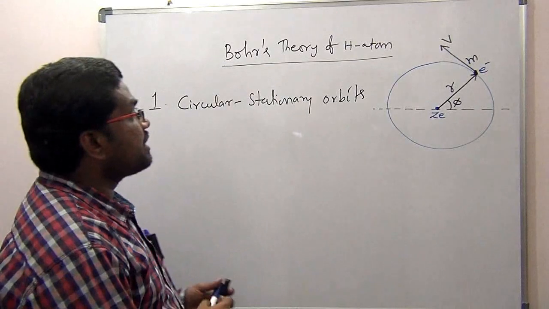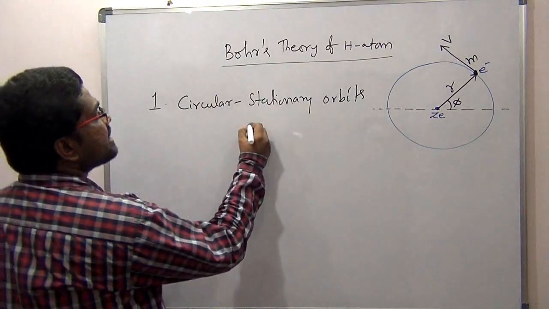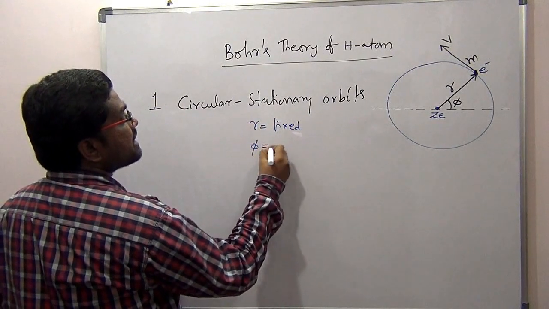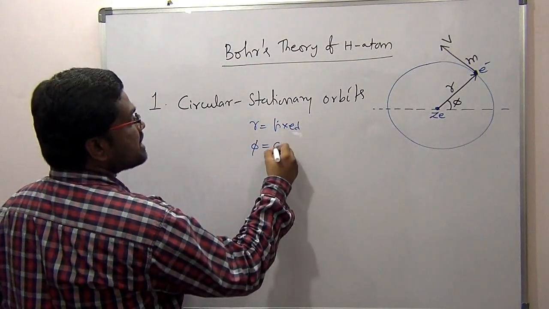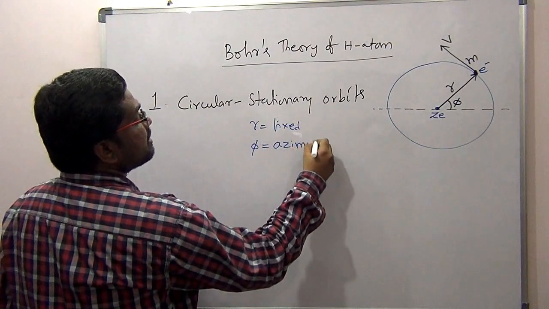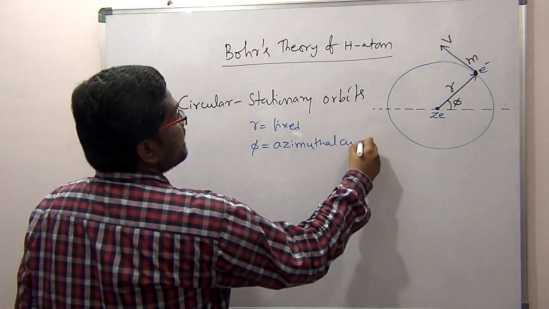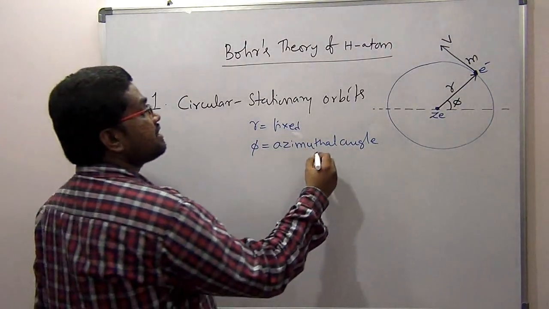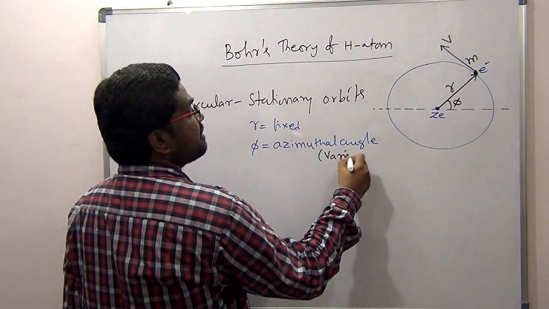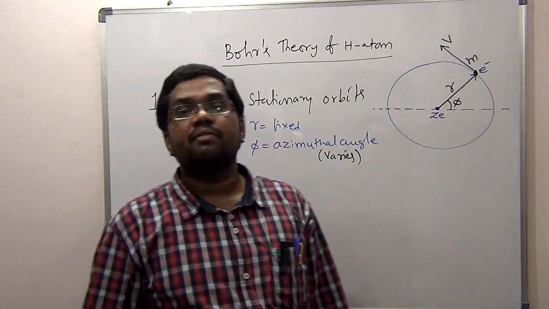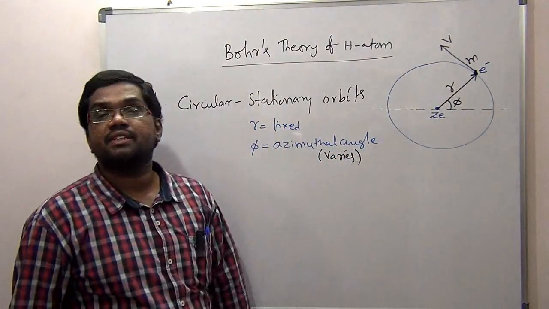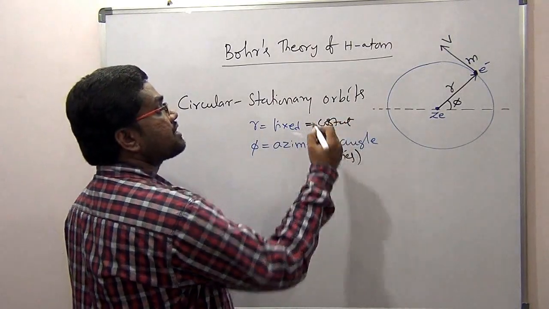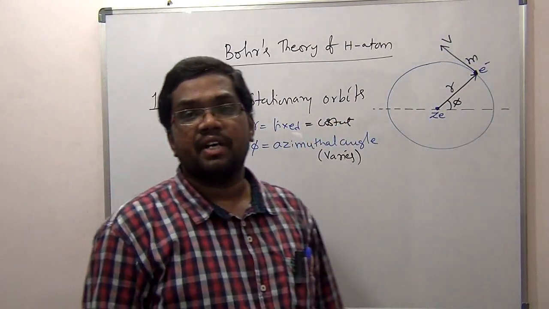Here you observe one thing: r is fixed, the radius is fixed. Then what about phi? That is the polar angle, generally called the azimuthal angle. The azimuthal angle will be a varying quantity. R is fixed, that is constant. The azimuthal angle will be varying.